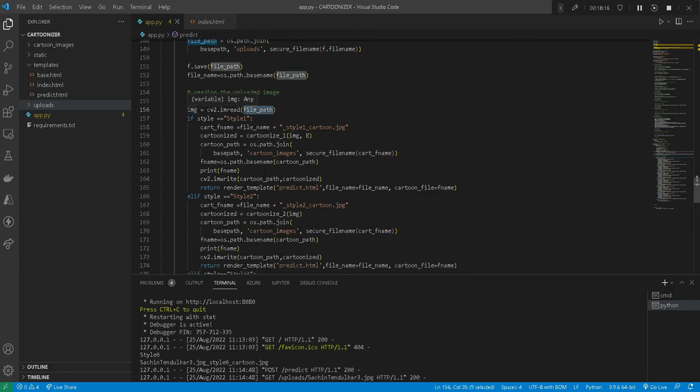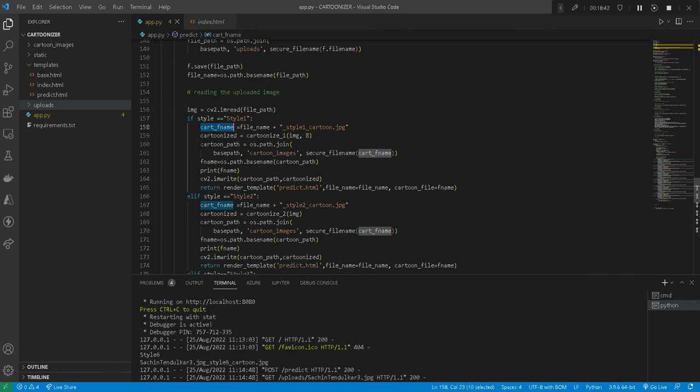Now we got our image object. We'll be checking now what is the style we have selected. If we have selected style 1, we will first create the output image name. That is the file name which we got here, underscore style 1 cartoon. So this is our output file name which will be used for saving this style 1 transformation.